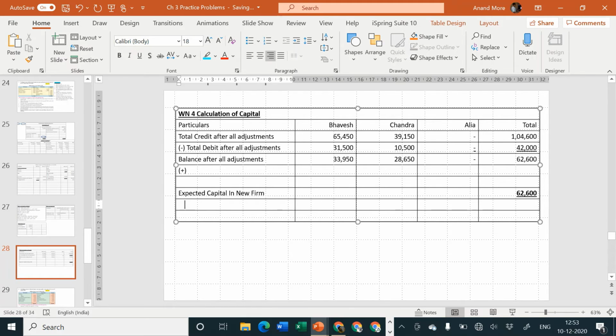It will have to be divided in the ratio of expected capital, which is equal to new PSR, 12 is to 4 is to 4, equal to 20. So in that case you can find out how much capital should be brought in by which person. Think in a simple manner.